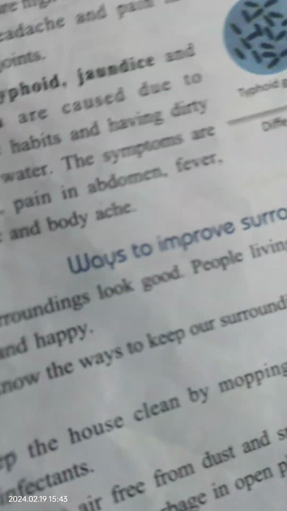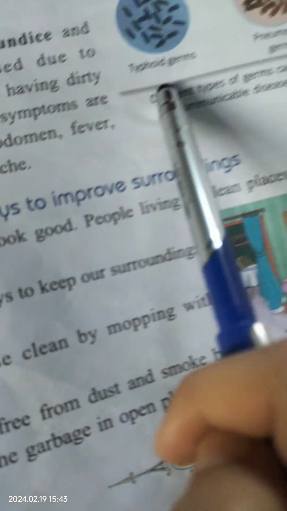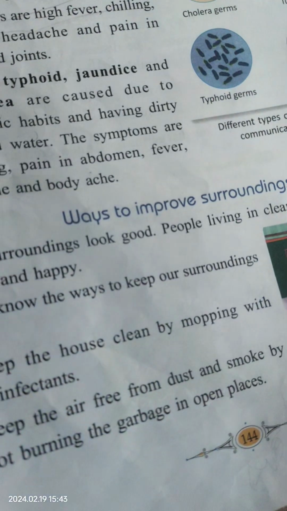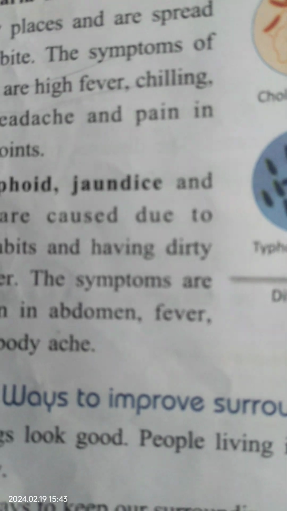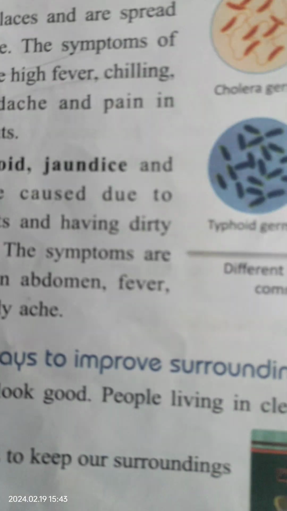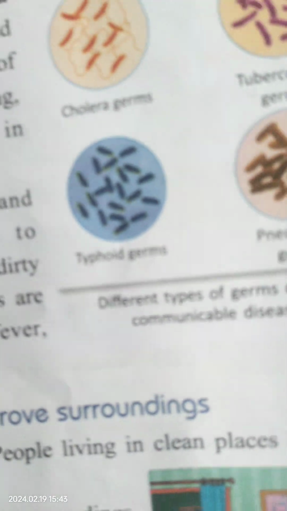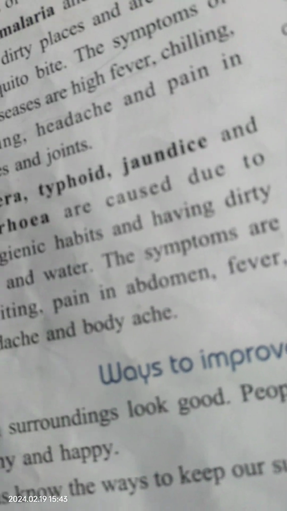So cholera, typhoid, jaundice, diarrhea happen when we have unhygienic habits like waking up late in the morning, not going for a morning walk, eating junk food, or eating stale food and uncovered water that is dirty. So these diseases happen.